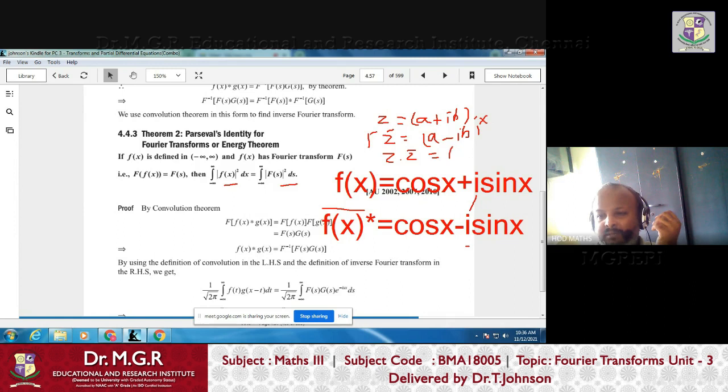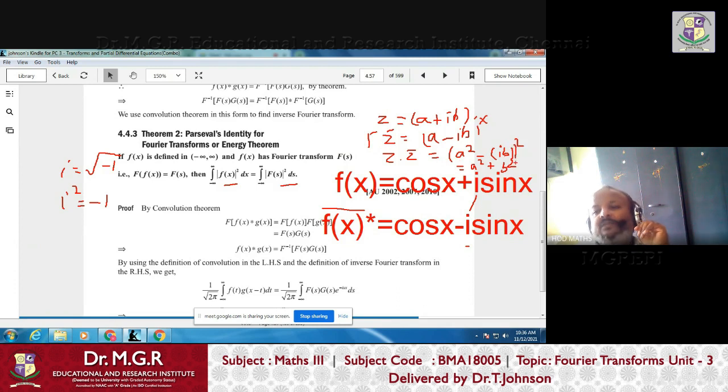That is a square minus b square. That means a square minus (ib) square. A square is as it is, minus i square b square. I is nothing but square root of minus 1, so i square value is minus 1. Since the minus sign is already there, it becomes a square plus b square. So z into z bar is called a square plus b square, that is, the modulus of z whole square.